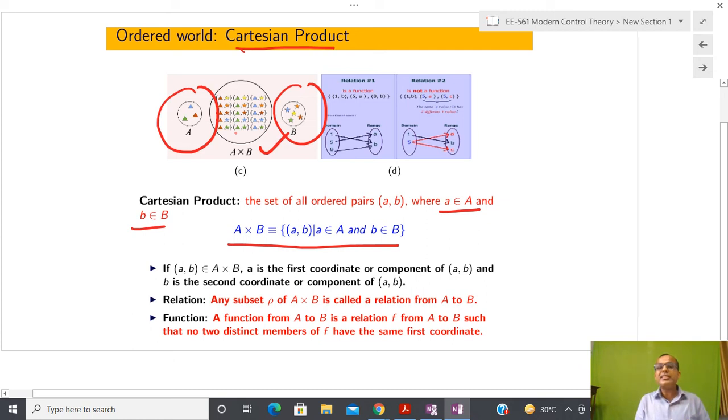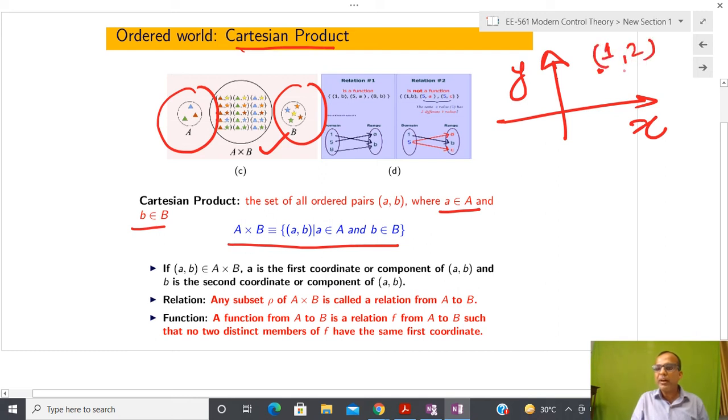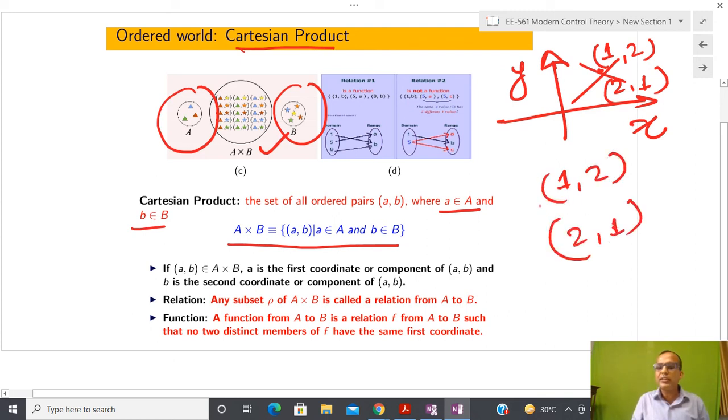Here you can see that order is very important. Why is order important? Let us try to understand by this particular example. Suppose you have the x-axis and y-axis, and this point. Suppose this point is (1, 2). You can see that (1, 2) and (2, 1) are not equal. From a set theoretical point of view, these two are equal, but these two are not. If S is a set and S dash is a set, then these two are equal, but basically they are not equal.